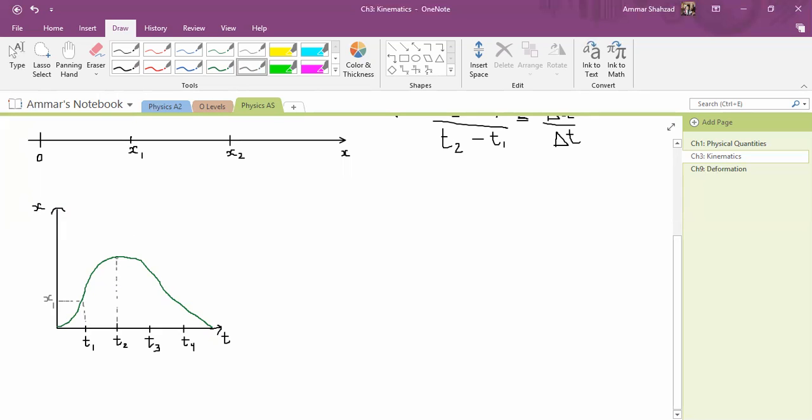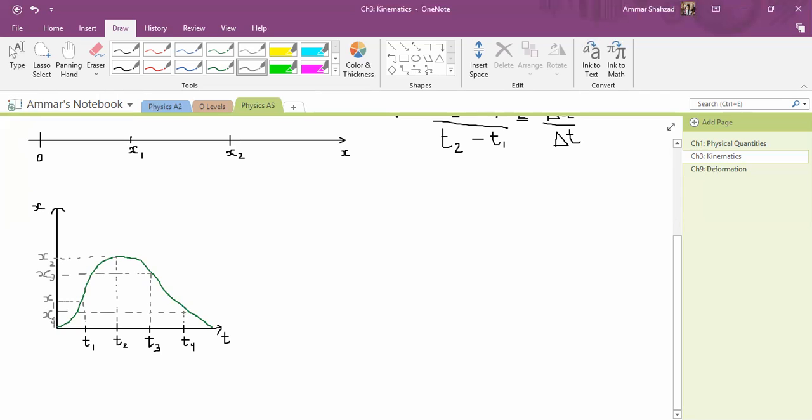This is x1, this is x2, this is x3, and in the end, this over here is x4.